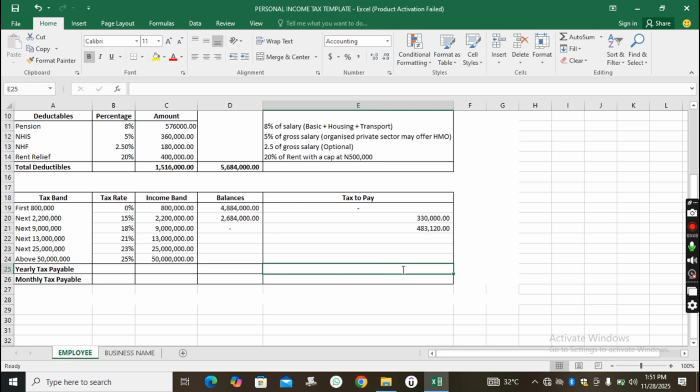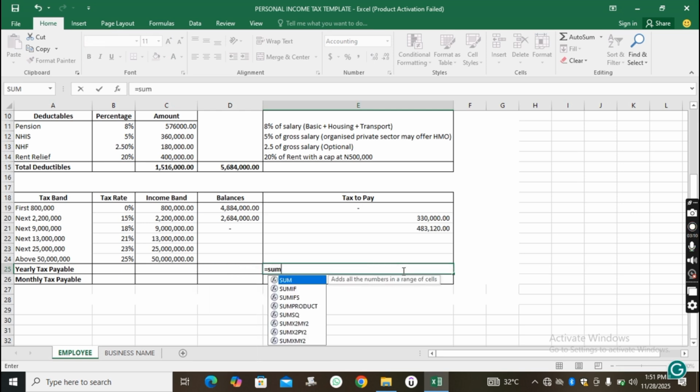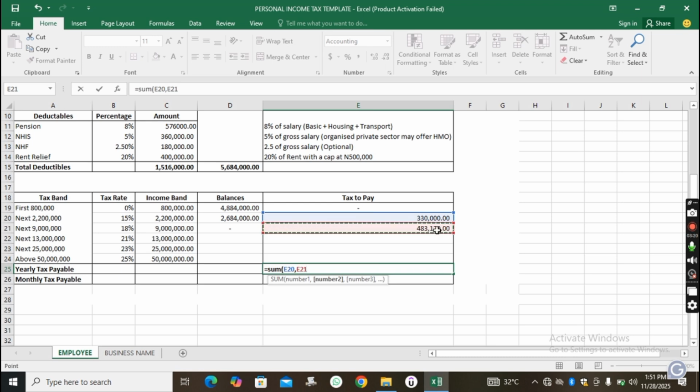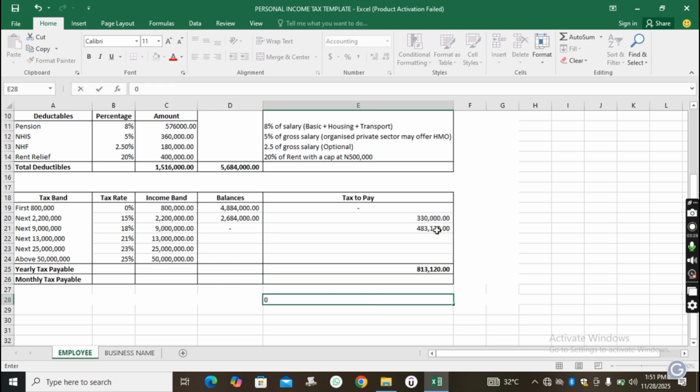We'll come down here and say equals sum, because we want to add all the tax. Equals sum of 330,000 plus 400,000 plus 483,120. Then we'll close the bracket.